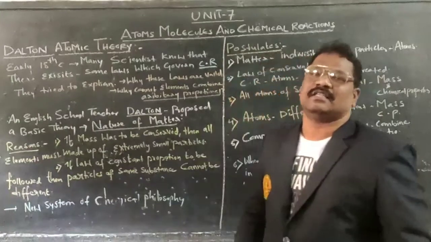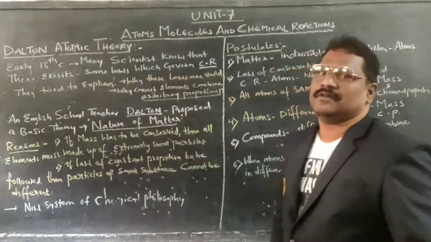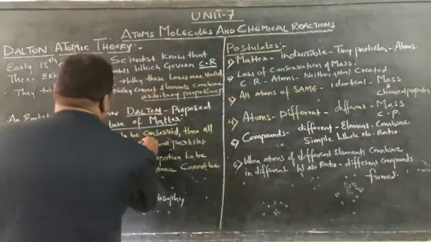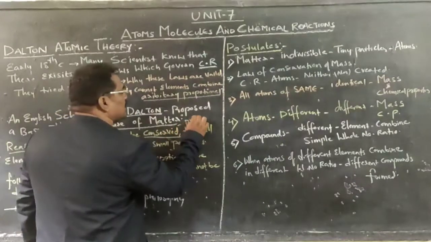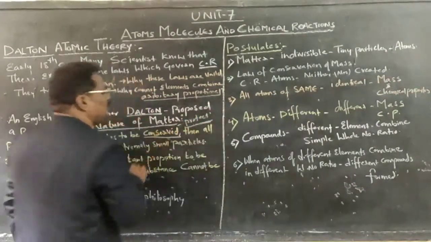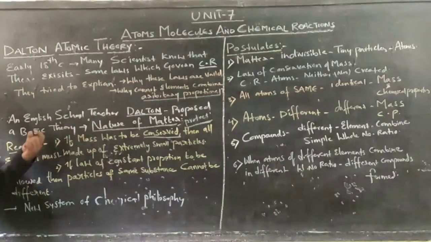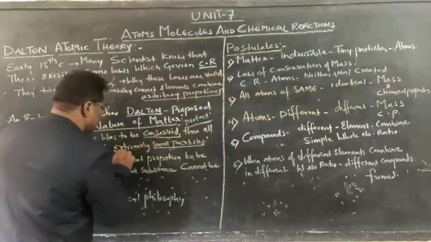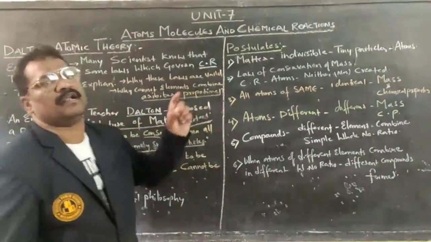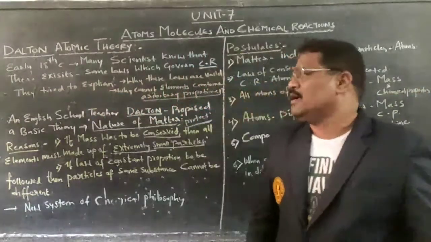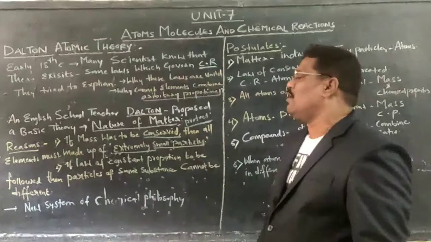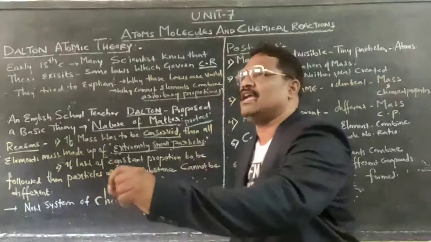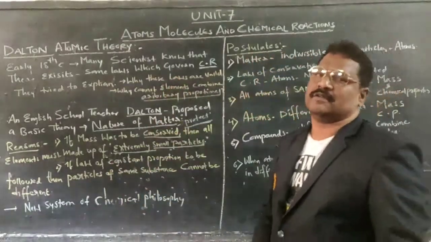First reason: if mass is to be conserved, that is protected, then all elements must be made up of extremely small particles. That was the first point he took to explain the nature of matter.